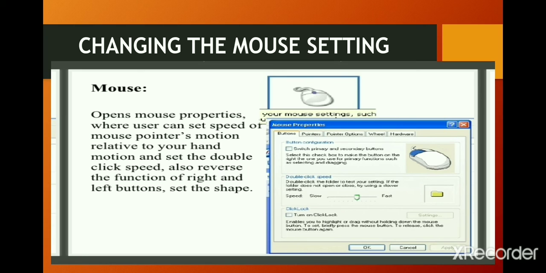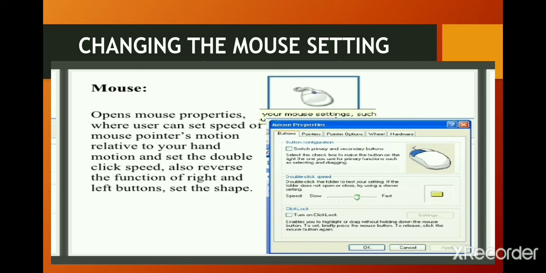The Mouse Properties dialog box will appear. Click on the Buttons tab. It provides an option to change the setting of the mouse buttons to right-handed or left-handed. You can select the checkbox to make changes in the buttons on the right.